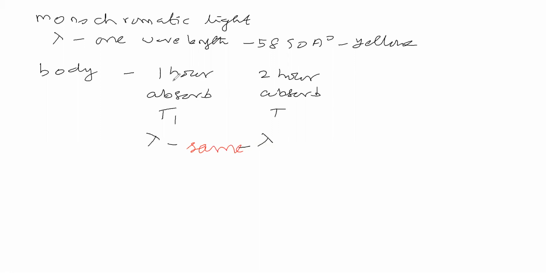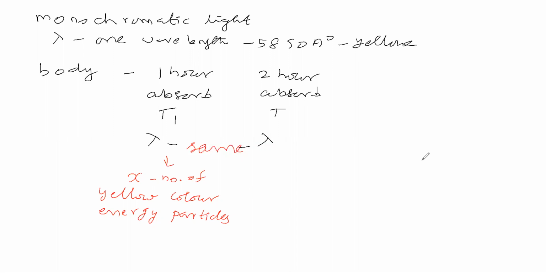That means for 1 hour the body absorbed x number of yellow color energy particles. We can say particles, otherwise waves: yellow color energy particles or yellow color energy waves.